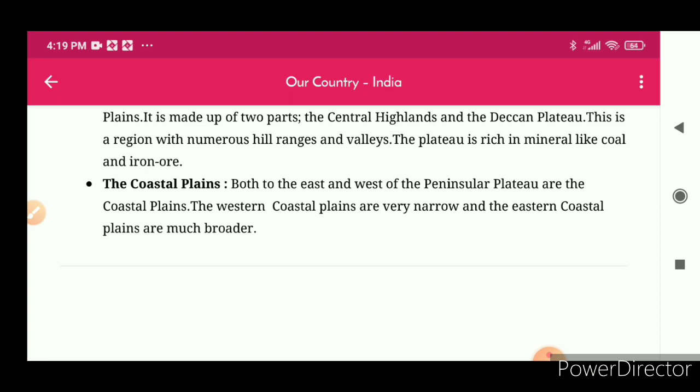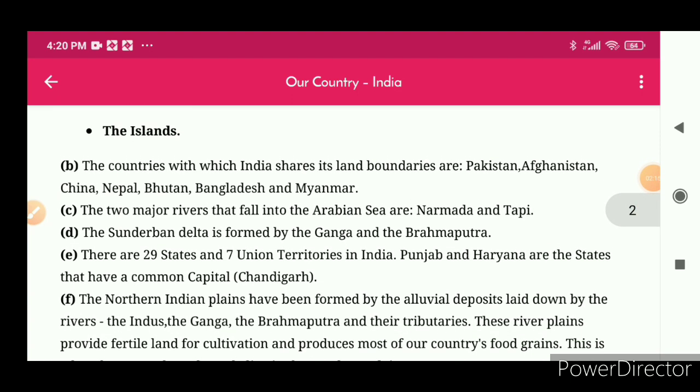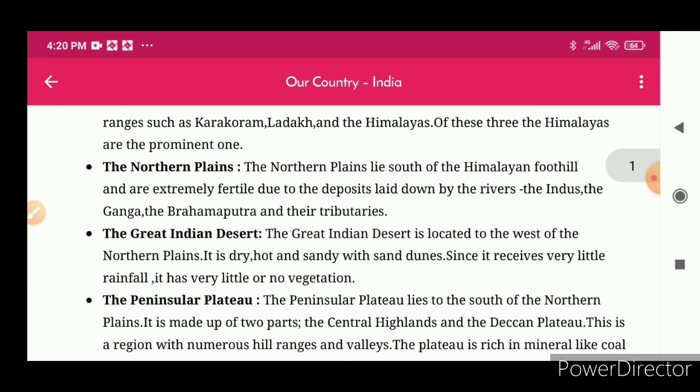Both to the east and the west of the Peninsular Plateau are the coastal plains. The western coastal plains are very narrow and the eastern coastal plains are much broader. And the sixth point is the islands. So question number B.